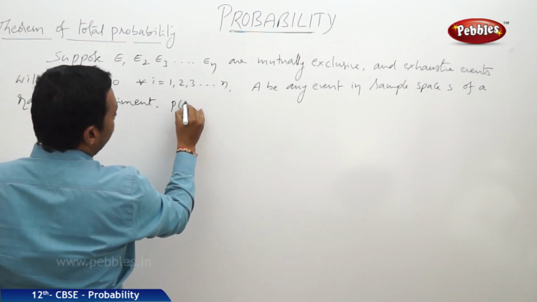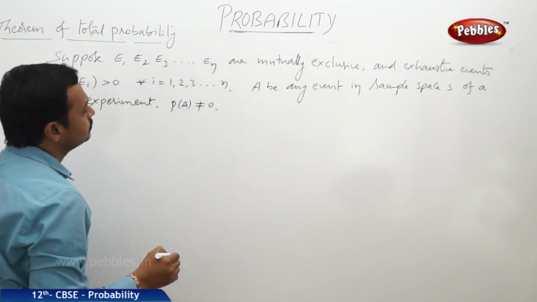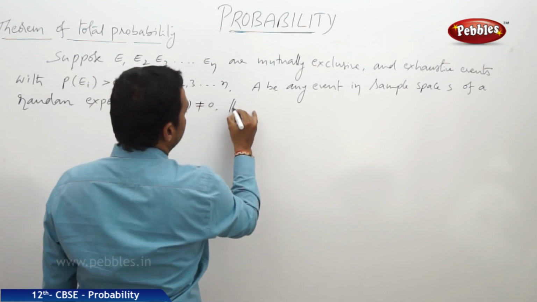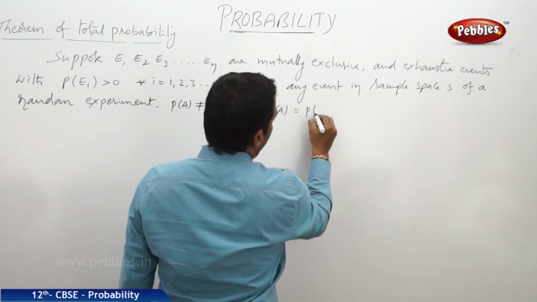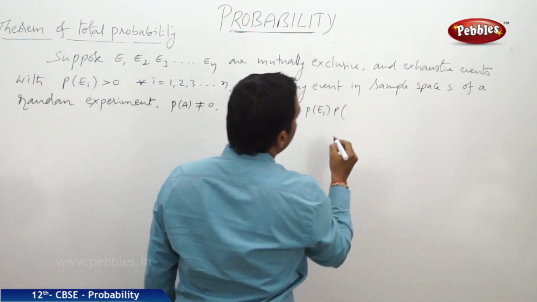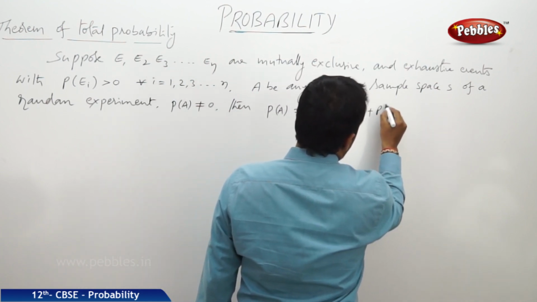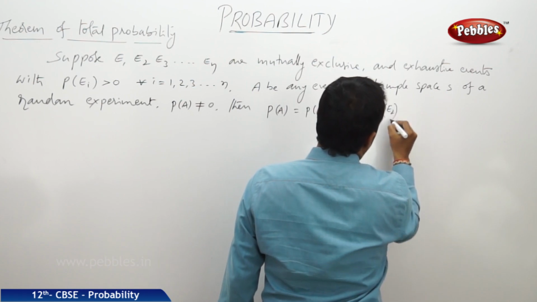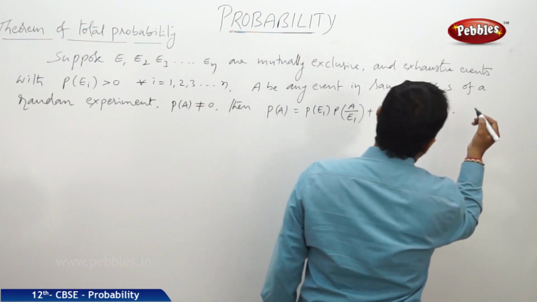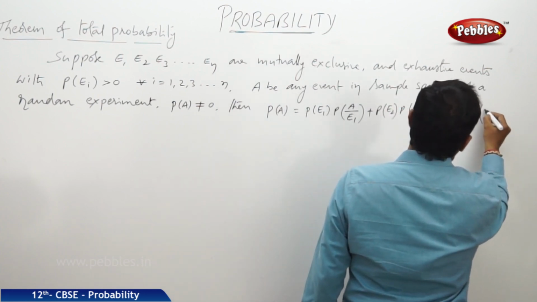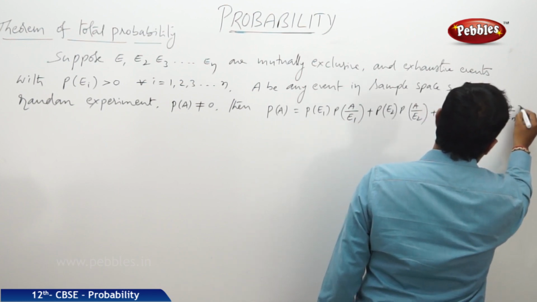with the probability of A not equal to 0, then the probability of A is equal to probability of E1 into probability of A by E1, plus probability of E2 into probability of A by E2, plus so on, probability of En into probability of A by En.